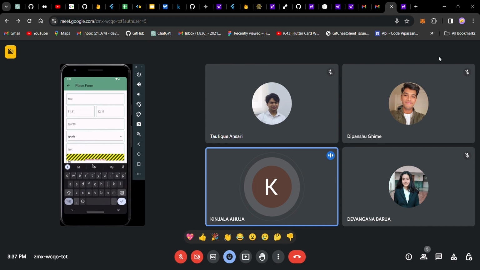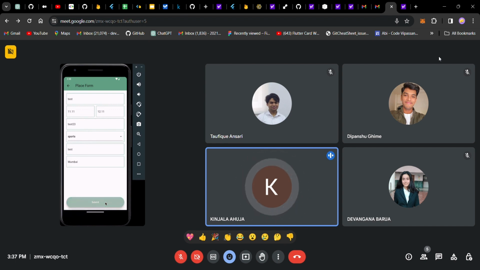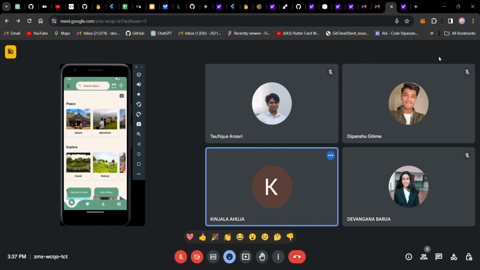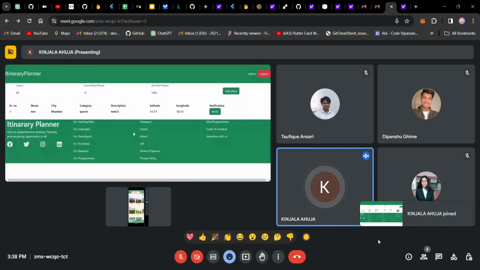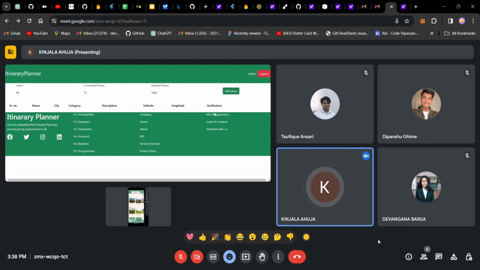So if we click on submit after entering all the details, then on the admin panel it will show the data. Here it is not added to the user's collection. As soon as I click on verify, only then will it be added to the user locations. And if I click on add place, a form will open where, if the admin discovered an undiscovered place, it will be shown to the users as well.